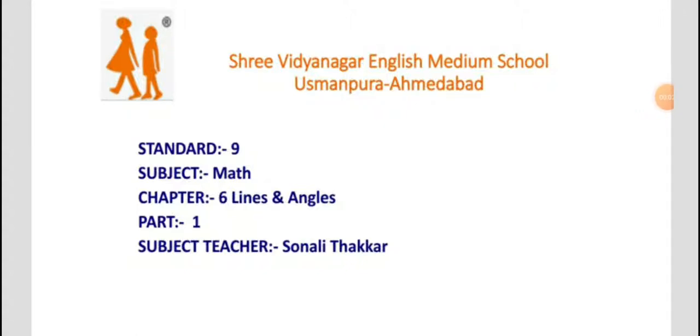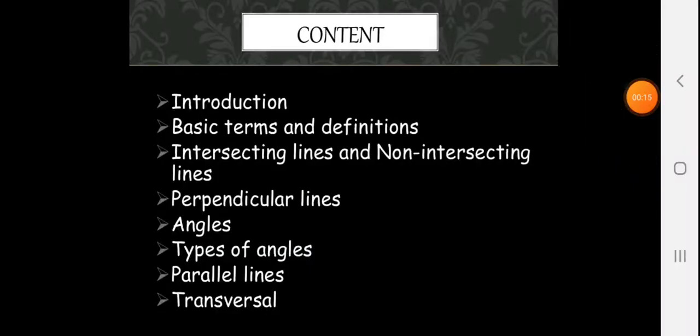So, here I have brought chapter 6 Lines and Angles part 1, class 9 maths. Let's begin with the chapter. It is one of the interesting as well as important chapters of geometry. Now, this is an introductory presentation which includes introduction, basic terms and definitions, intersecting lines and non-intersecting lines, perpendicular lines, angles, types of angles, parallel lines and the transversal.